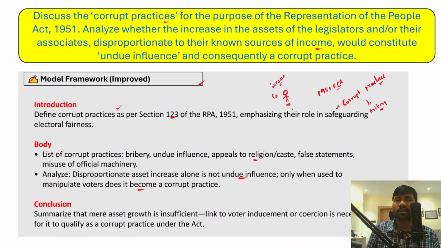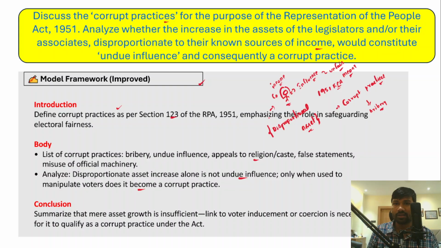So this disproportionate assets really influence the voters, so influence the voters in an unfair means, so that this candidate may increase his chances of winning elections. So this is what it has been asked.